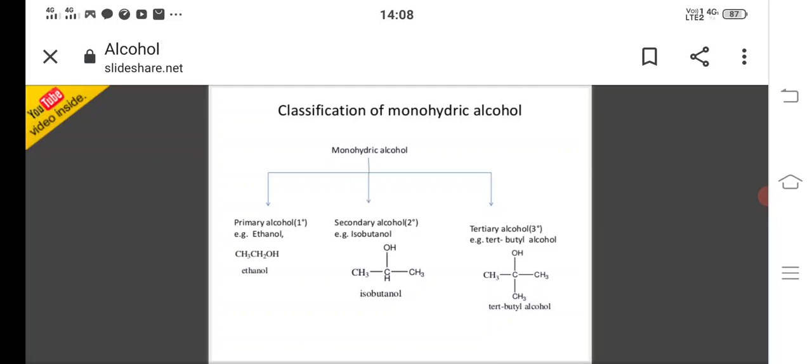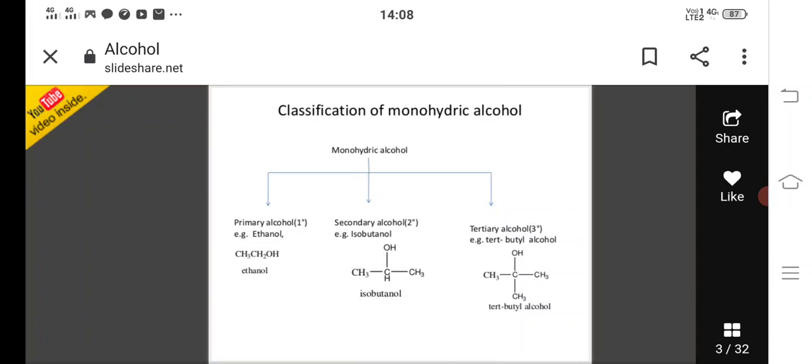And the secondary alcohol example is isobutanol. In isobutanol, the hydroxy functional group is attached to the secondary carbon, so it is an example of a secondary alcohol. And for tertiary alcohol, the example is tertiary butyl alcohol. Here the hydroxy group is attached to the tertiary carbon, so it is called a tertiary alcohol.